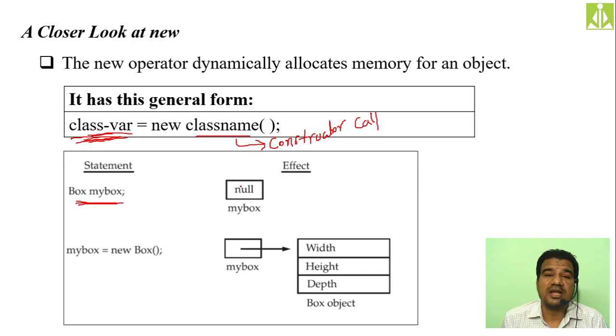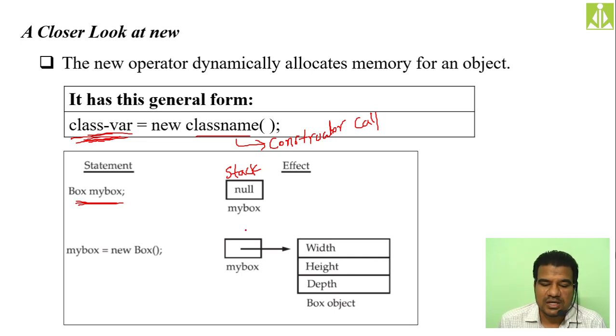When you are creating the class reference variable, the object reference, and you are not allocating the memory to it, so when you don't have the new operator, this mybox will also take memory. When you are creating a variable, it takes memory. So from where does it take this memory? From the stack. This is your stack area. Inside that stack, as we have not allocated any memory. Allocating the memory, in the sense, from the heap we will do. And heap is a bulk of memory, unlimited memory, whereas stack is limited memory.